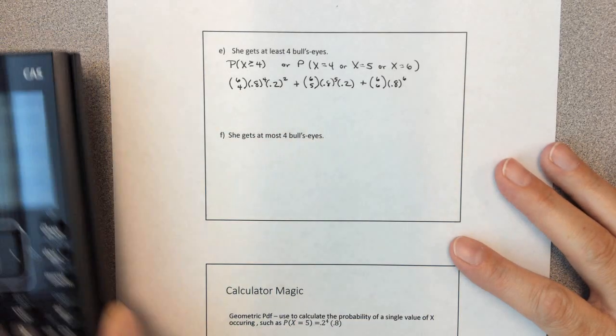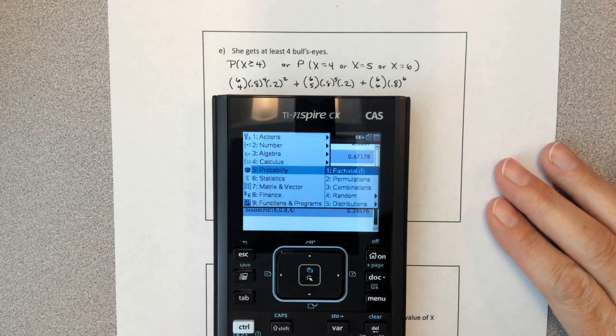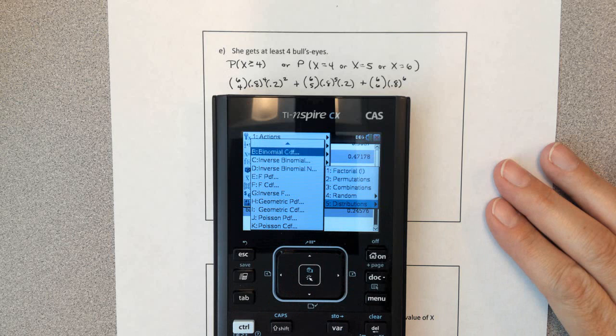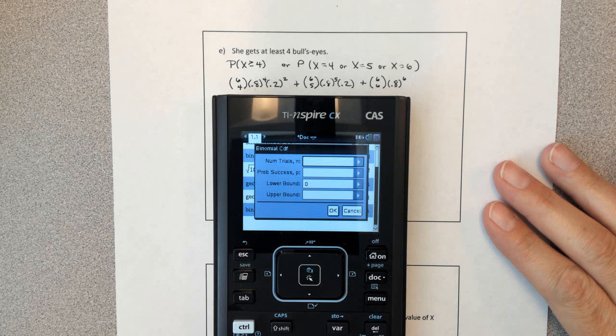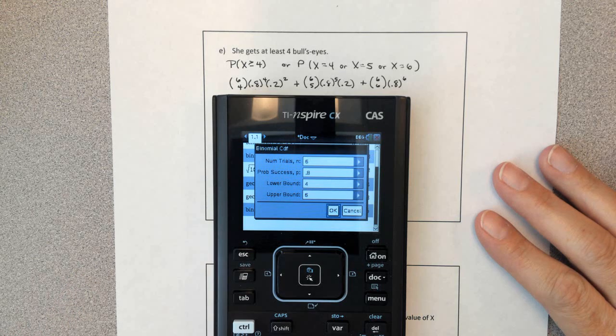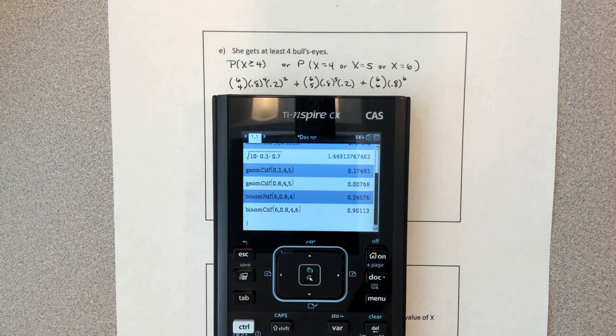And then I can either crunch that all out on the calculator, or I can use my tool one more time. Menu, probability, distributions. I'm going to scroll from the bottom. It's about the same distance from the bottom or the top. Binomial CDF, since I have more than one X value. I have 6 trials. 0.8 probability of success. My lower bound is at least 4. Up to 6 is my upper bound. And that's equal to 0.9011-ish. Hope I put the right numbers in that time. Yep.